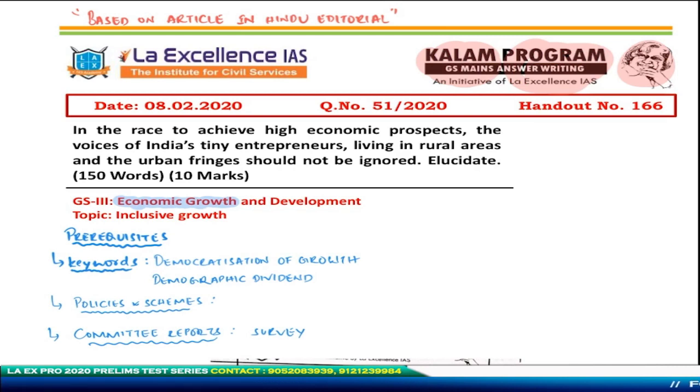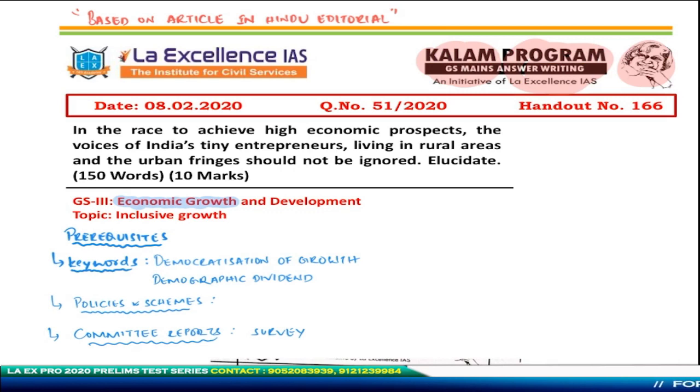And in addition to this, if you look at the focus that is being given at the moment, we are focused mostly on large entrepreneurs. For example, for the last few years, we have been focusing on the insolvency and bankruptcy code. We have been focusing on bringing the black money of rich people from outside to inside, and then we have been focusing on commercial codes and the ways in which the corporates and larger firms can be benefited. But in this process of huge economic prospects, we are basically neglecting some sections in the society.